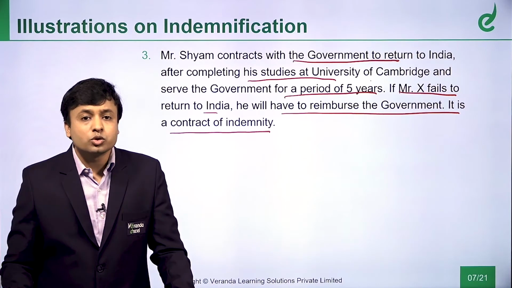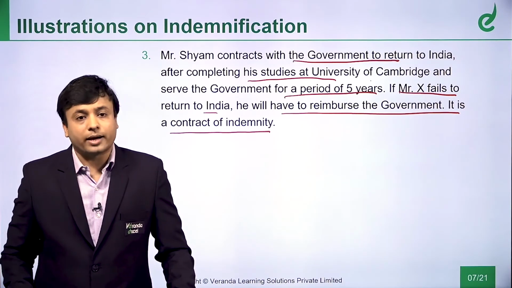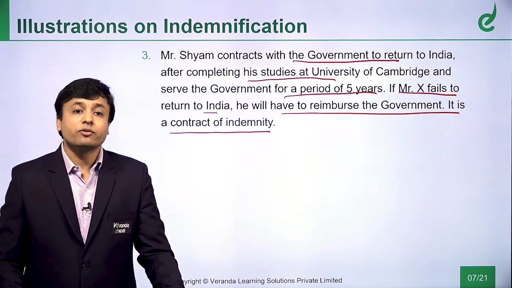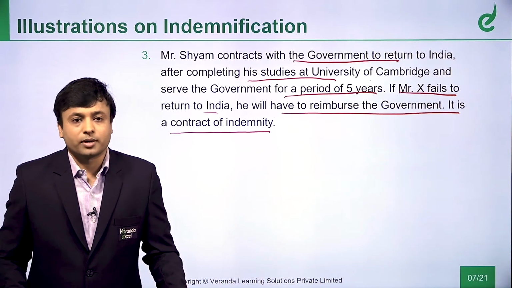So here also what happens? Mr. Shyam agreed in a contract saying that, boss, I will come and serve you back. But however, he fails on his promises, then he will have to reimburse the government.